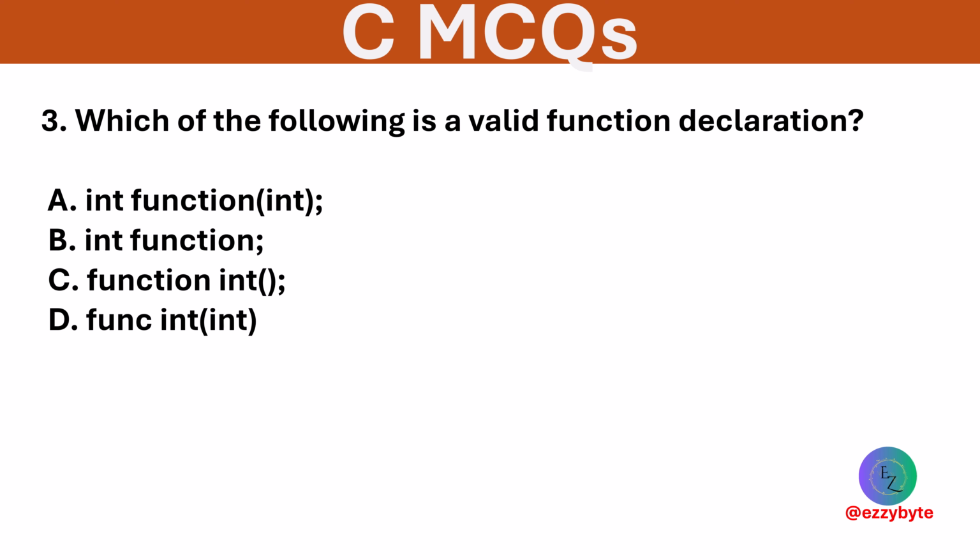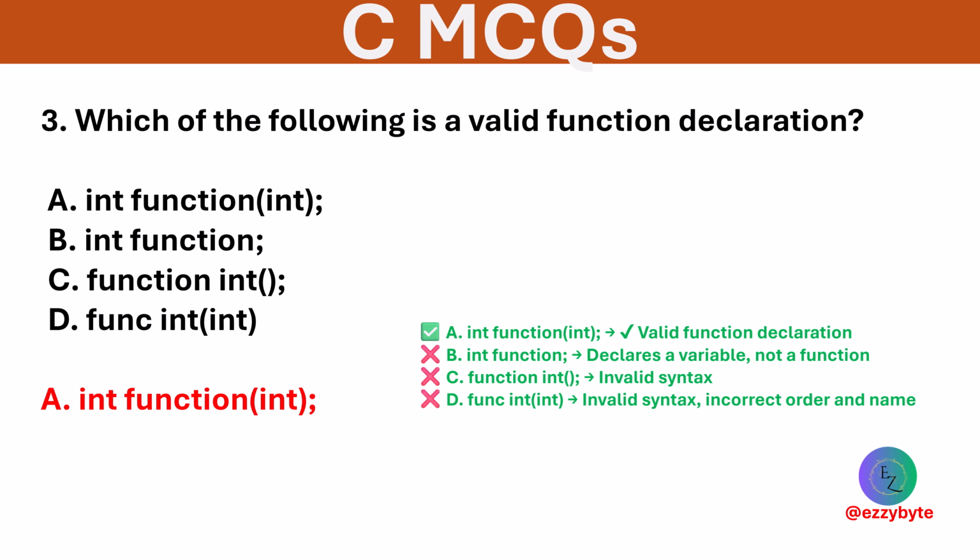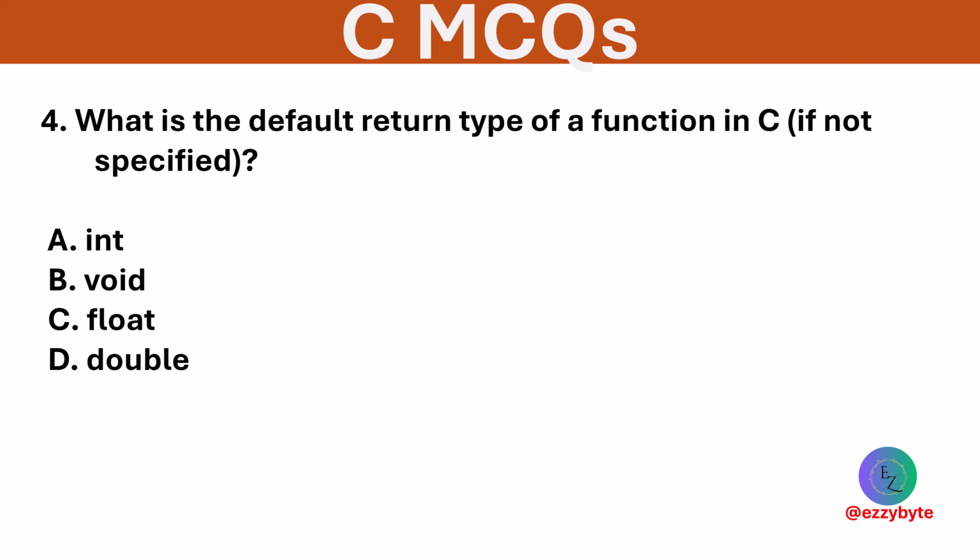Which of the following is a valid function declaration? Options are given below. Option A is correct. Valid declaration syntax includes a return type, function name, and parameters. What is the default return type of a function in C? Options are int, void, float, and double. Option A is correct. If not specified, the default return type in C is int.